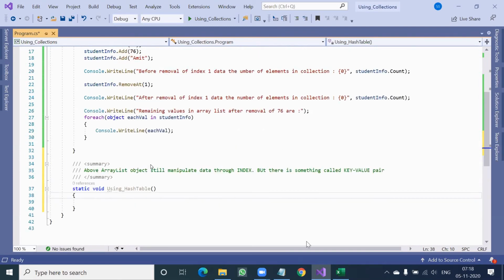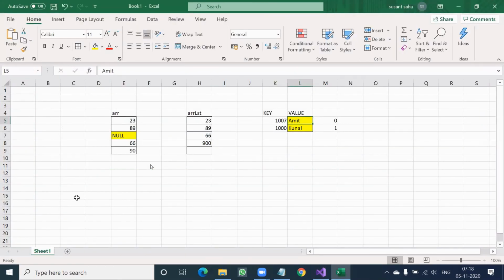So can I say array is better than variable? Array list is better than array. Hash table is better than array list. Okay, not from all the regards, but some points are there which is better definitely.